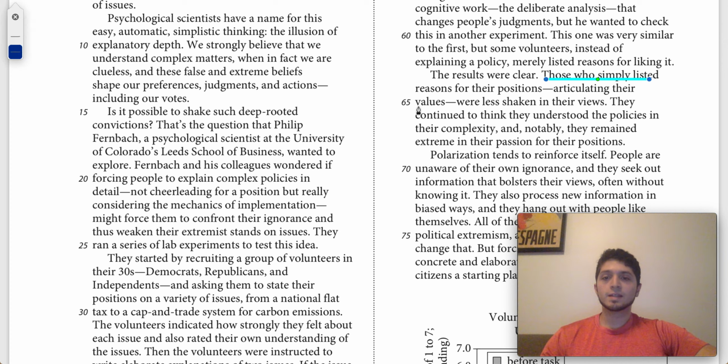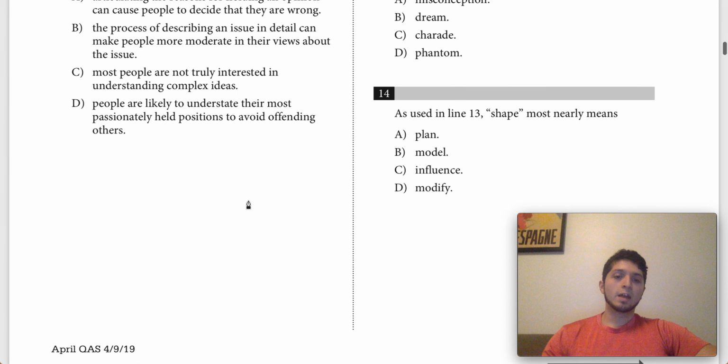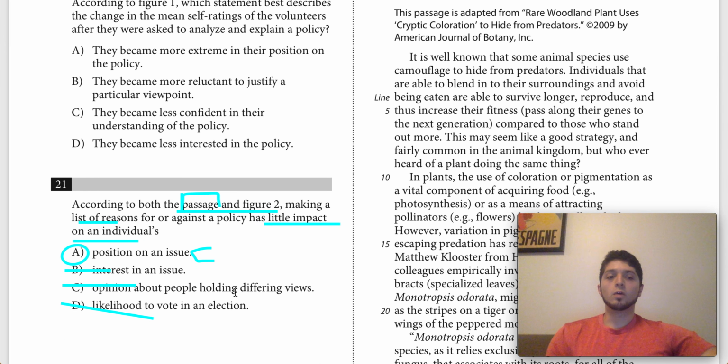Those who simply listed reasons for their positions, articulating their values, were less shaken in their views. They continued to think they understood the policies and their complexity, and notably, they remained extreme in their passions for their positions. So they remained unchanged in their positions when they merely listed reasons for liking it. For that reason, we can definitely choose answer choice A as our correct answer for this question.